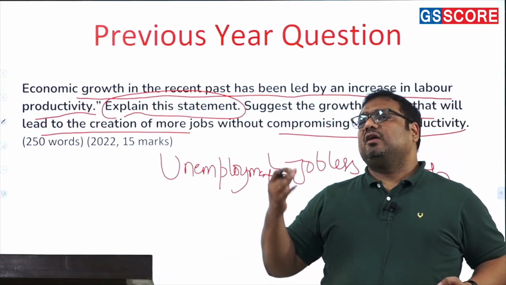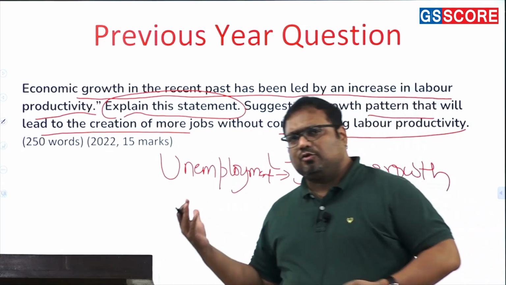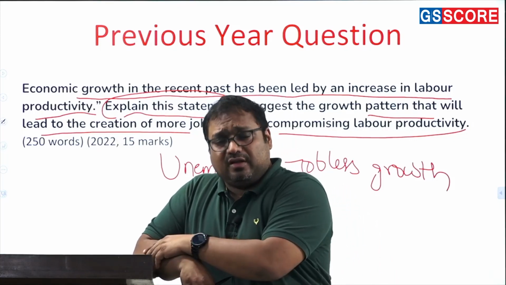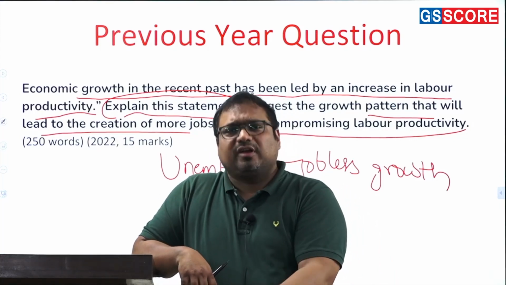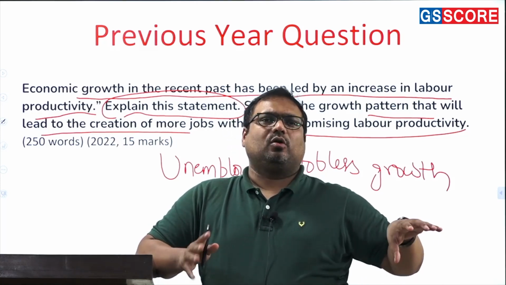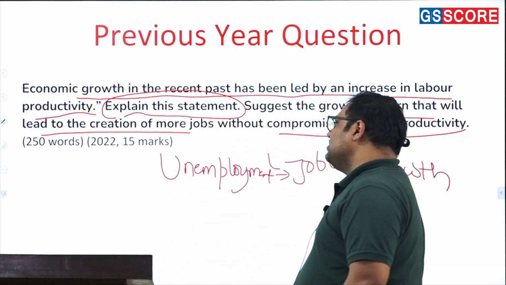For example, investment into iPhones manufacturing in India, investments into chip manufacturing in India, investments into automobile manufacturing in India. These type of factors do not create too many jobs. I'm not saying they do not create jobs, they do create a lot of jobs, but not enough number of jobs. This is the problem that India is facing.